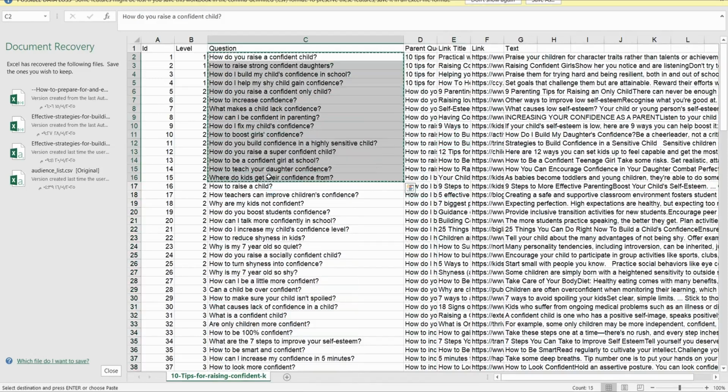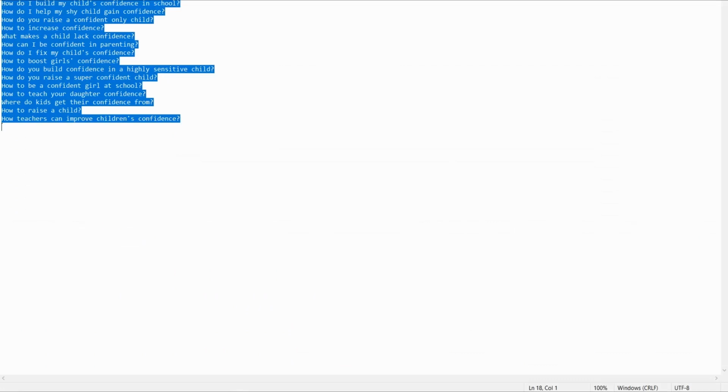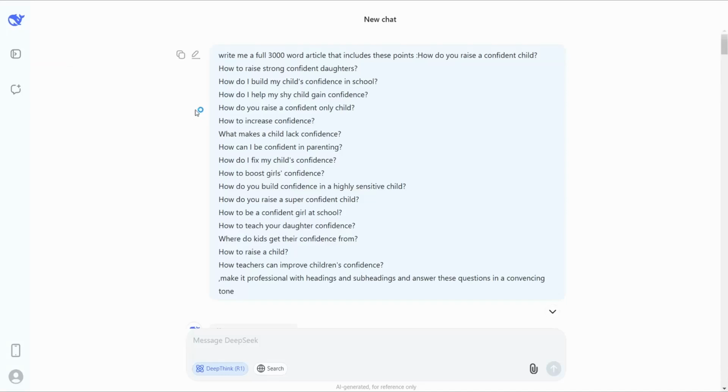So it's time now to copy some of them, as you like, this one for example. Copy and insert them in a text file like this one. Okay, and copy them again and head back to deepseek.com where we can insert this prompt like: write me a full 3,000 word article that includes these points. So paste all these questions that I have taken from my folder or from Google as you like. Then add some touches like: make it professional with headings, subheadings, and answer these questions in a convincing tone.